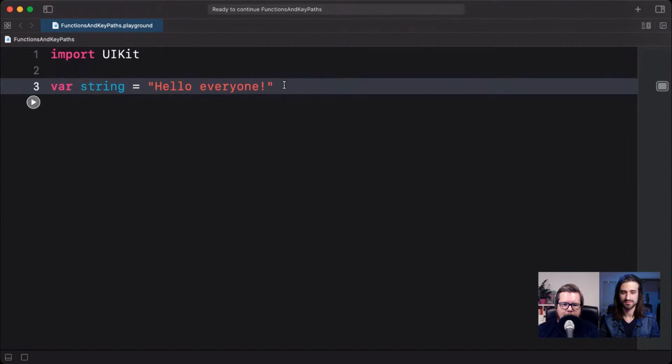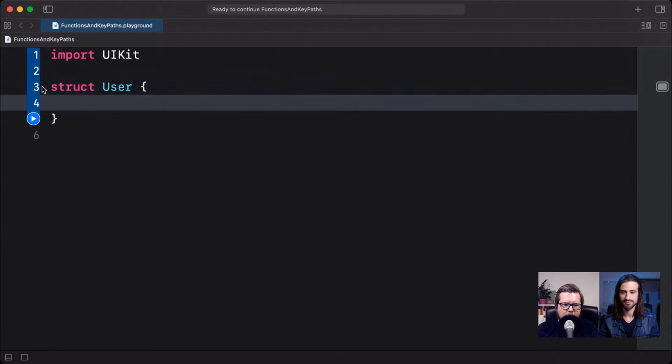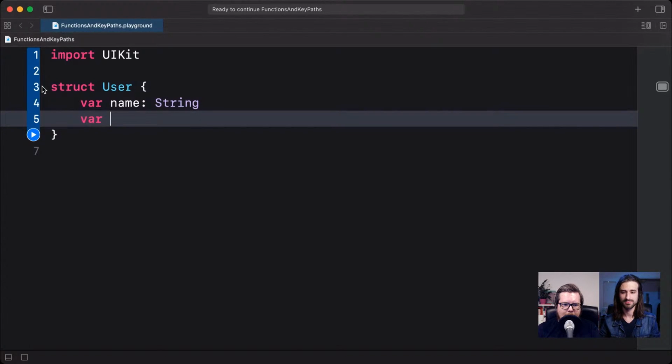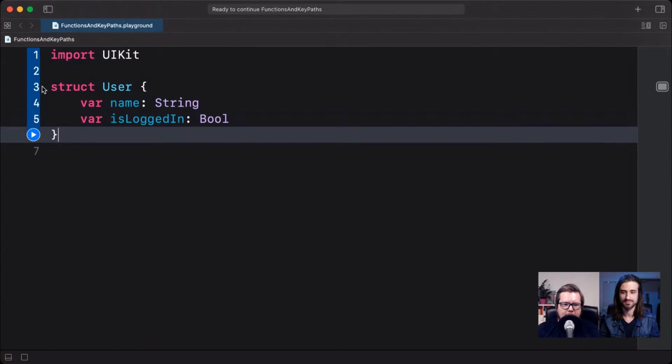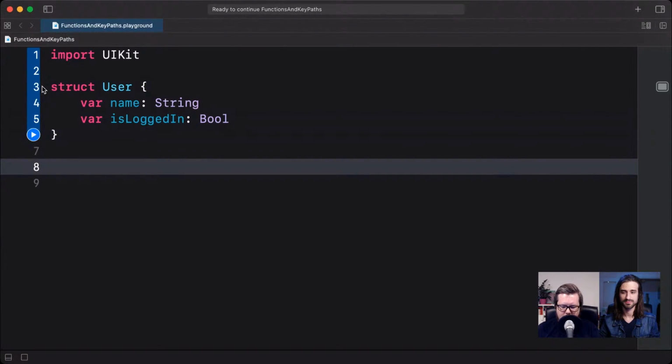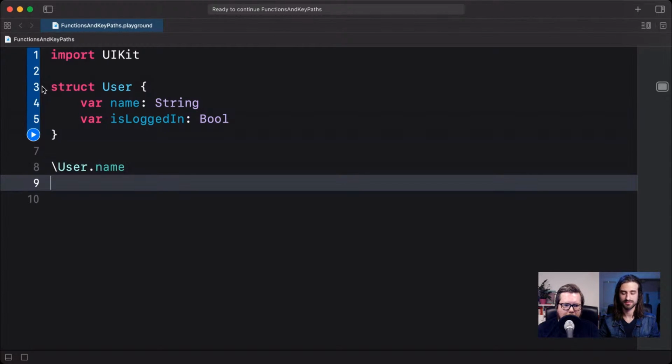So if I define a type here, and I'm going to say this is my User, and the user has a name, for example, and maybe it has an isLoggedIn Boolean as well, then I can use keypaths now to refer to these two properties. The way I would do that is I would type \User.name to refer to the name property, and \User.isLoggedIn to refer to the isLoggedIn property. Both of them will be keypaths.